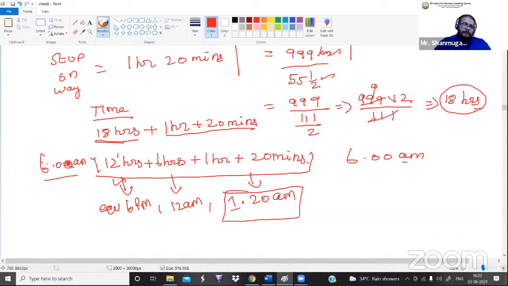Midnight, 12 a.m. Okay, then additionally 1 hour 20 minutes, what will be the time? Midnight, 1:20 a.m. Okay, so now you have to understand, this will be the answer. Okay,